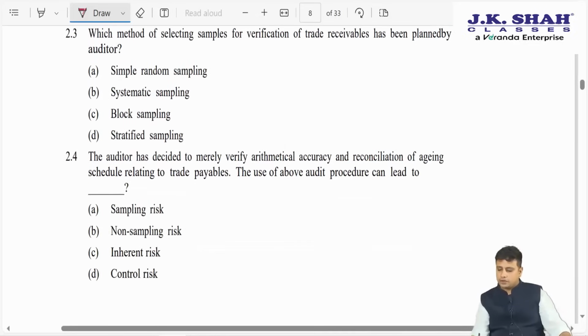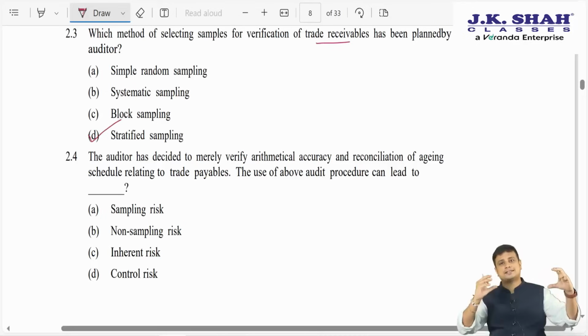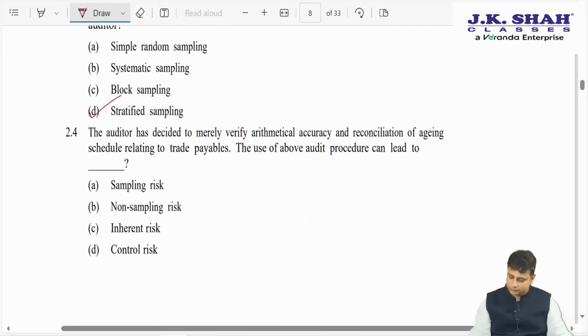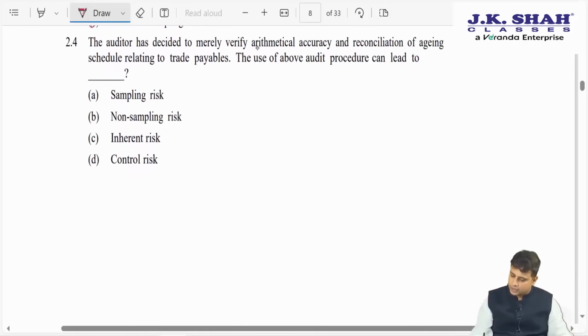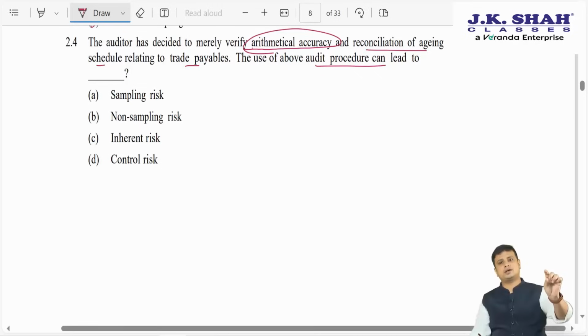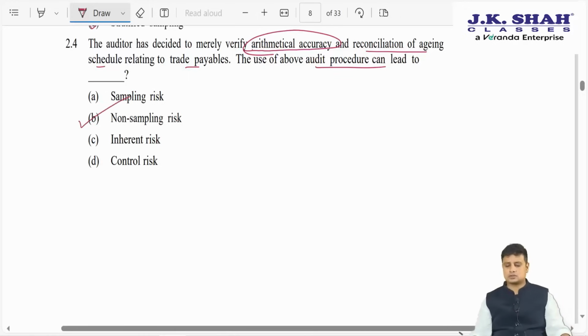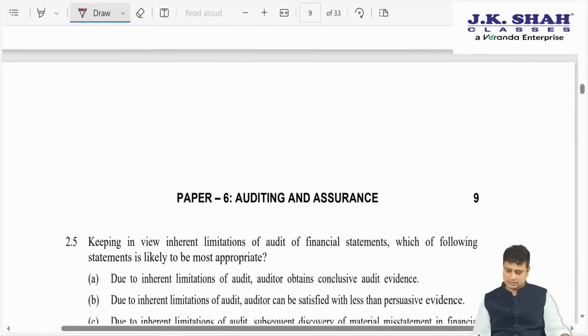Which method of sampling for verification of trade receivables has been planned by the auditor? This is nothing but stratified sampling, because we have created groups, that is strata, and applied sampling on that. The auditor decided to merely verify arithmetical accuracy and reconciliation of the aging schedule to trade payables. The use of audit procedures can lead to, see, he's just checking arithmetical accuracy and reconciliation, not applying sampling at all. Now, if any error occurs here, this is not related to sampling and this is going to be called non-sampling risk.